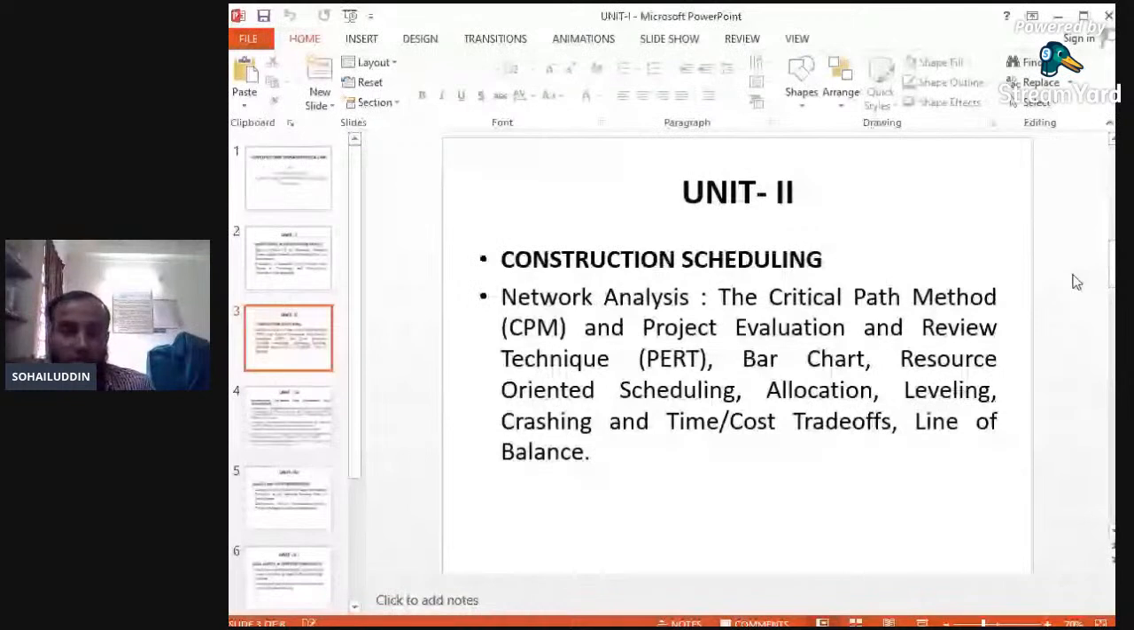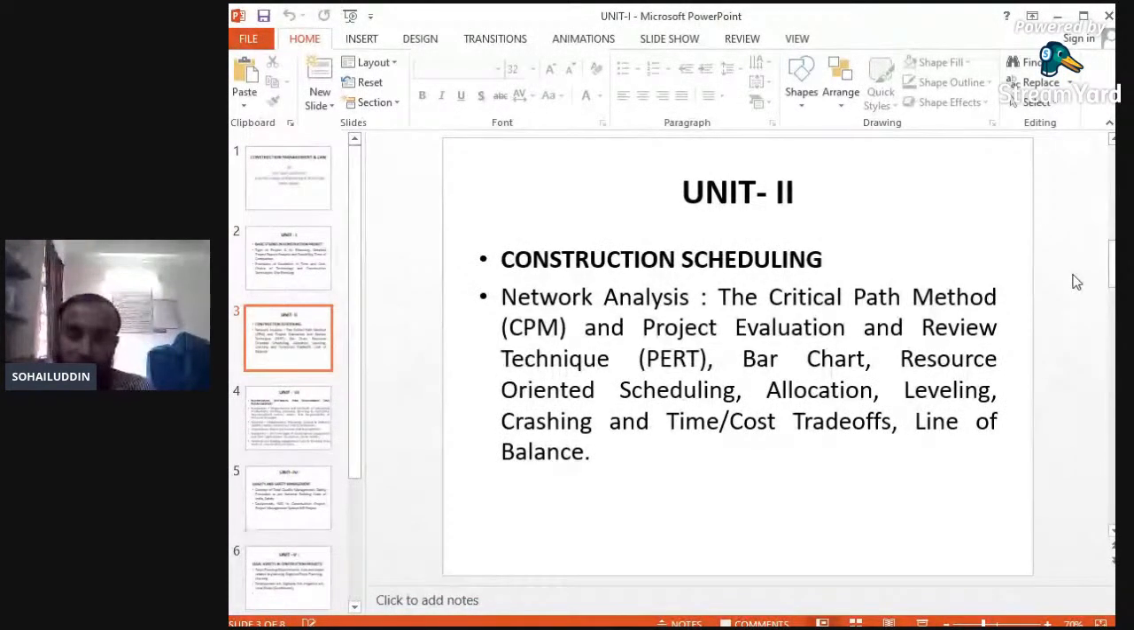Again, resource-oriented scheduling: how many resources will be required to execute or complete a particular type of work. For example, excavation. If we want to complete an excavation within the stipulated time, suppose 10 days or 1 week, we have to execute that excavation work within the week. So how much machinery will be required, how many extra laborers, what will be the wages, and what equipment will be required. So resource-oriented scheduling is very important.